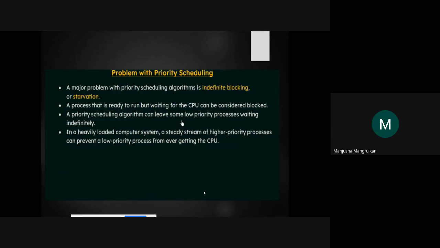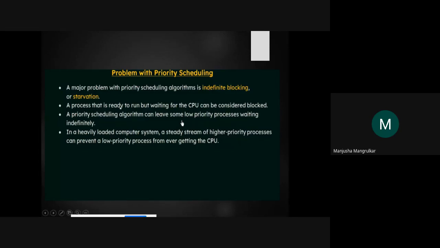The major problem with the priority scheduling algorithm is indefinite blocking or starvation. Indefinite blocking: if a process has the lowest priority, it faces indefinite blocking time, because the highest priority tasks will come and the CPU will execute according to priority, and those with the lowest priority might get a chance or might not get a chance to execute on the CPU. That is the priority scheduling problem.